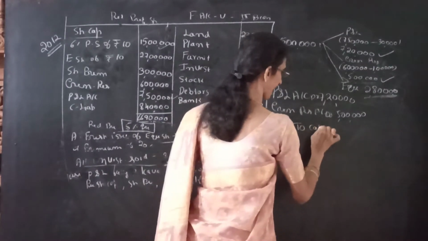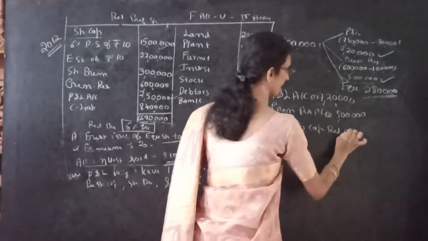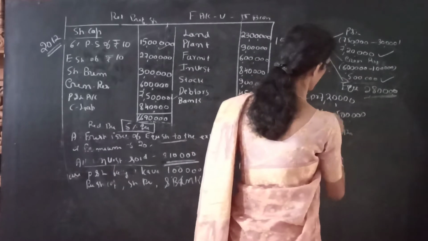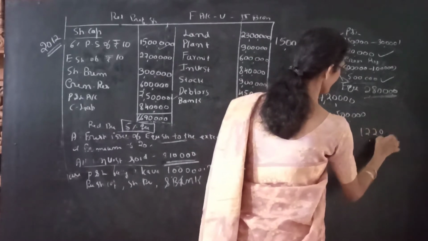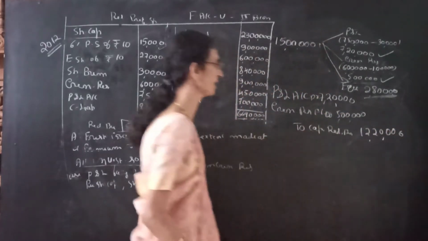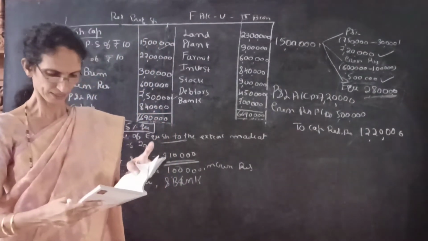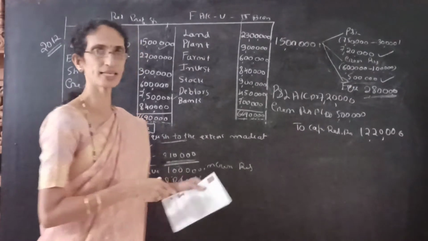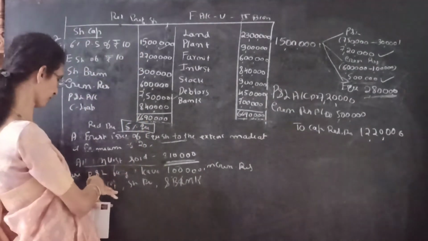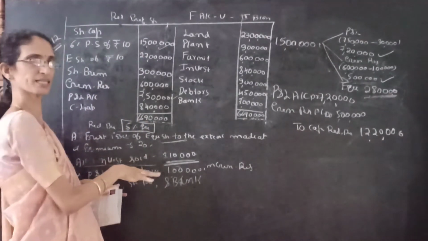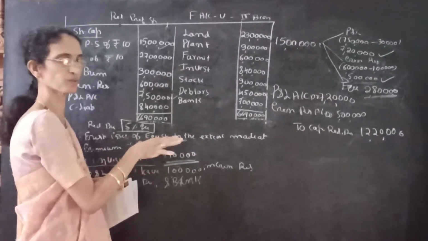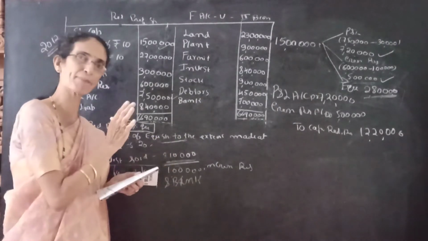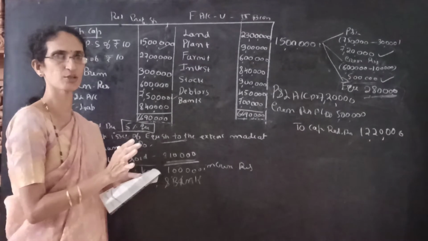So profit and loss account debit, general reserve account debit, to capital redemption reserve account, total 12,20,000. So we have to transfer 12,20,000 to capital redemption reserve. Then there is no bonus issue. See the problem, there is no bonus issue. So then we have to transfer the capital and premium to shareholders.